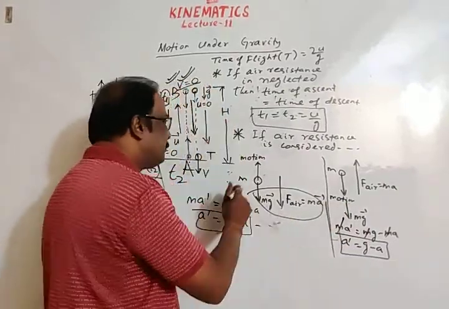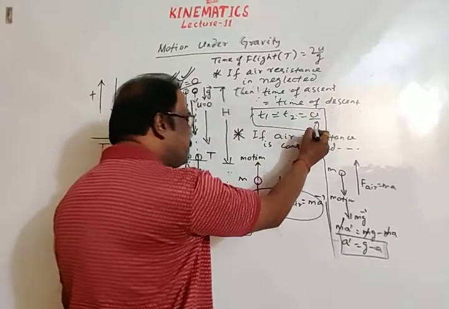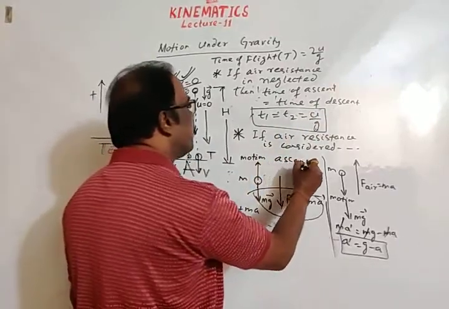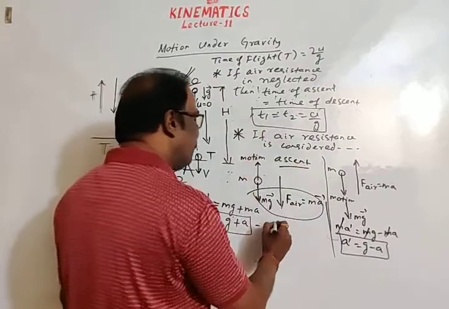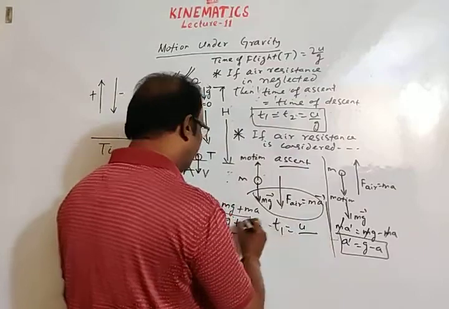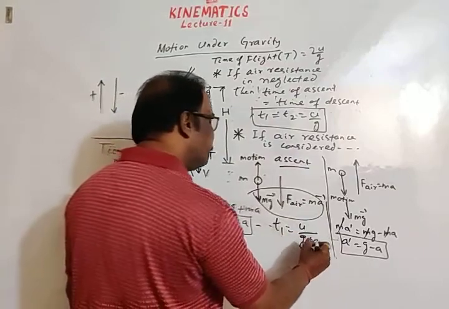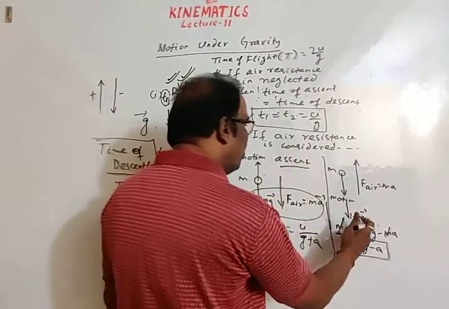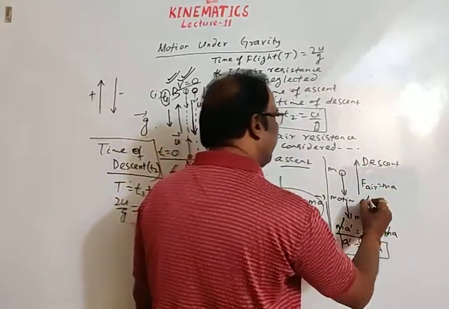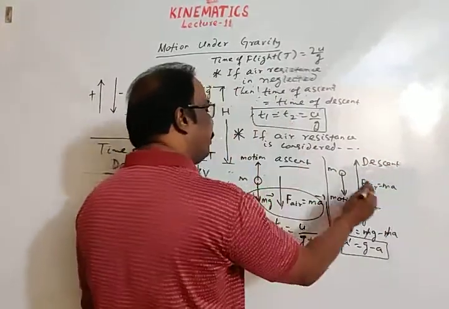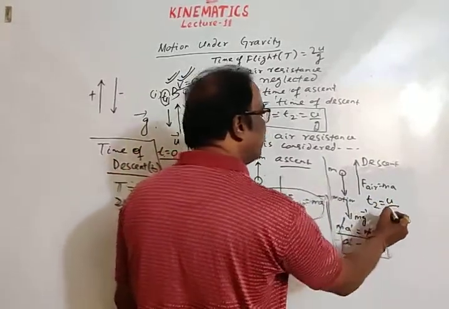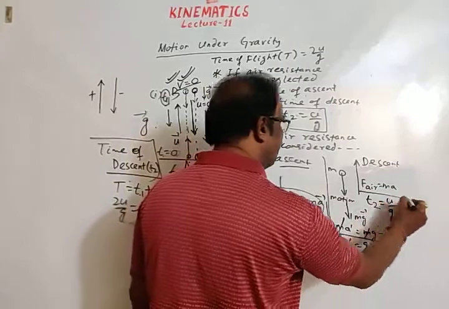Without air resistance, the time of ascent is u by g. This is ascent. When the body is moving upward, let the time be t1. In this case, the time will be u divided by g plus a. This is downward motion, that means descent. Here let the time be t2. In this case, t2 will be u divided by the resulting acceleration, which is g minus a.